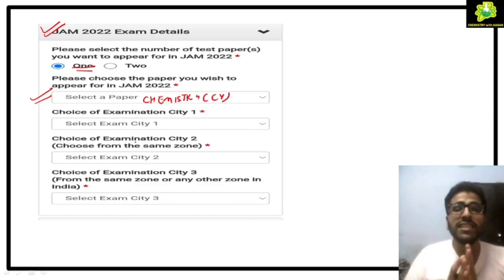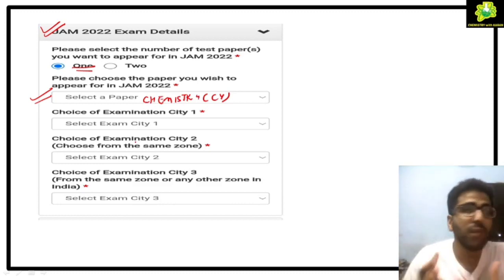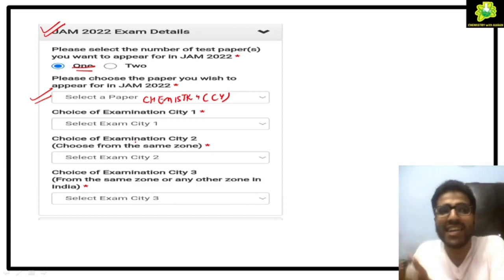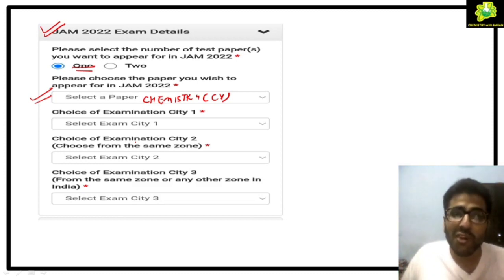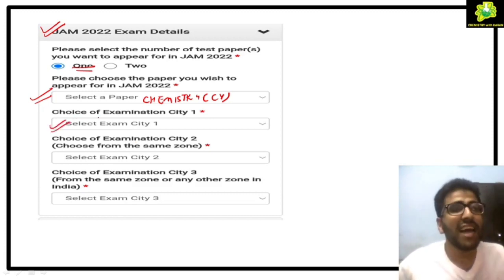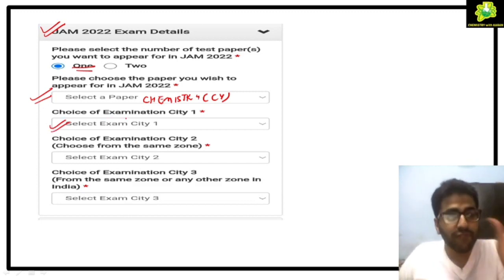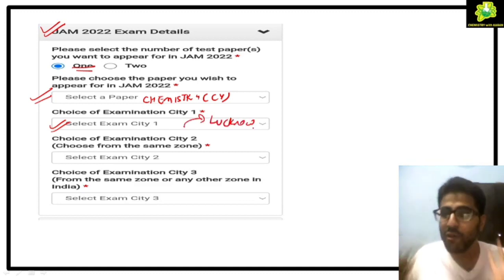Now coming to the exam center, see what the procedure of allotting you a center is. There are zones of IIT Kanpur zone, IIT Delhi zone. Depending on the IIT zones, you get the center. So the first city depends on the IIT zone. Suppose I am from Lucknow, so I will first fill IIT Kanpur zone, and then I will select the city Lucknow from that zone.